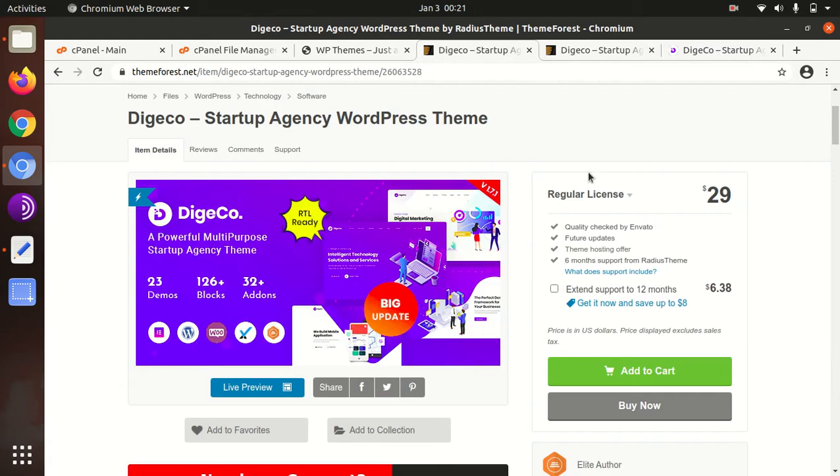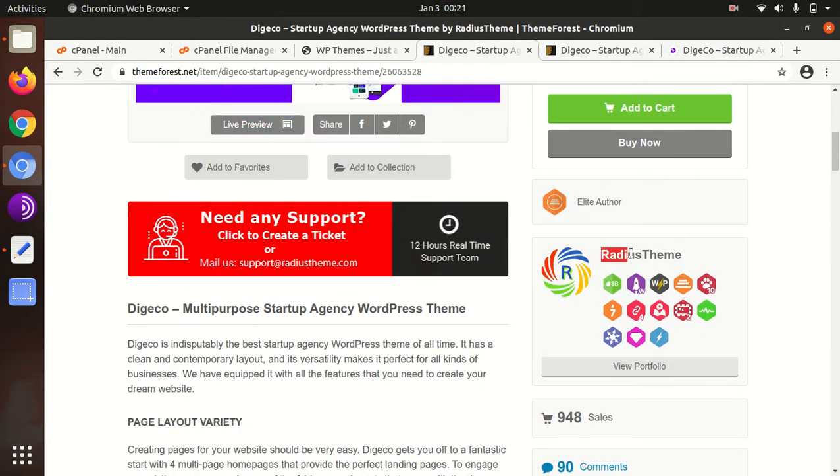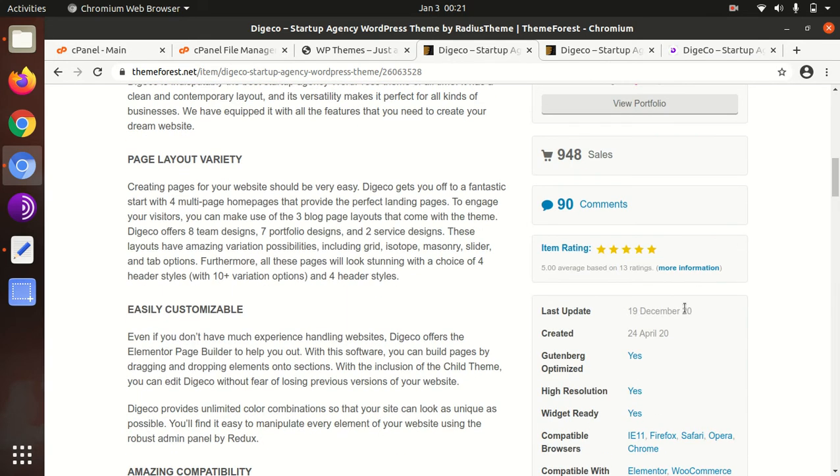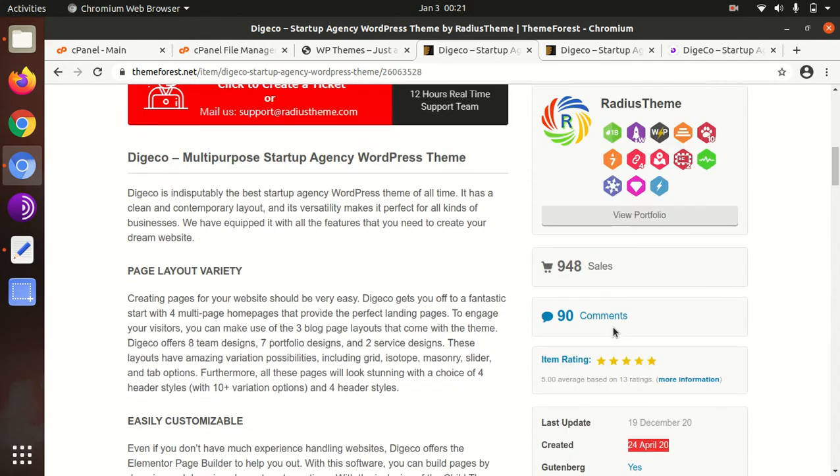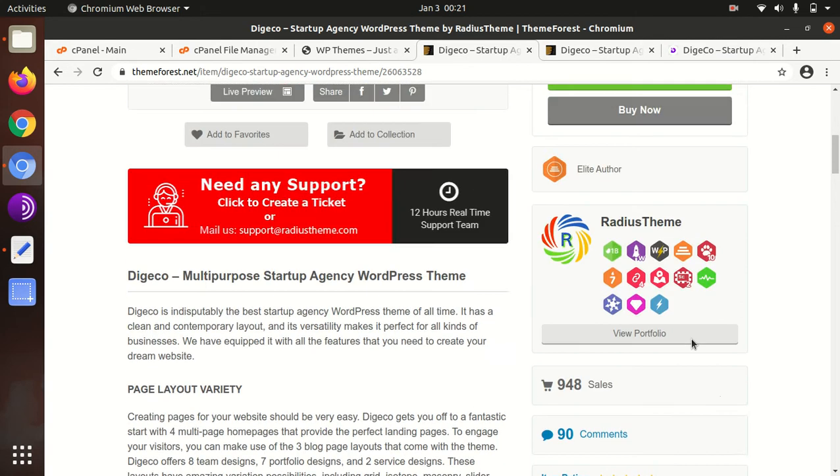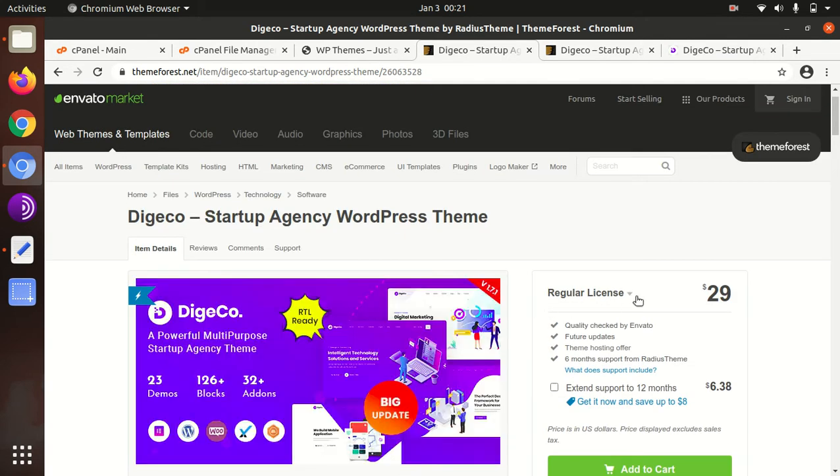So Digeco has been developed by Radius Theme, and they are elite authors, and this theme is wonderful. The theme is just new and was developed in 2020 only, and regular updates for this theme are also being done. So it is going to create a unique website because it has less chance of getting duplicated with other agencies because it is a new theme. So you can choose it for your project.